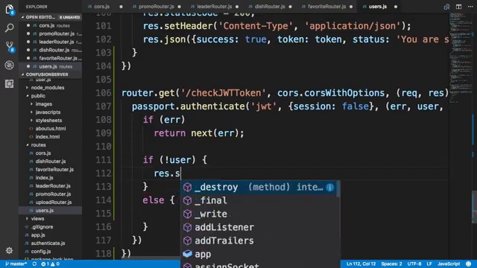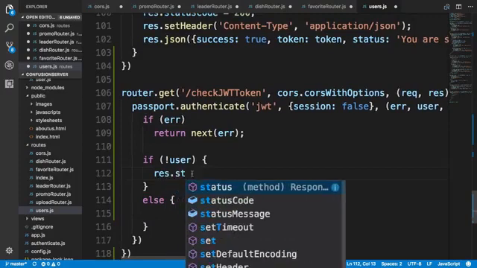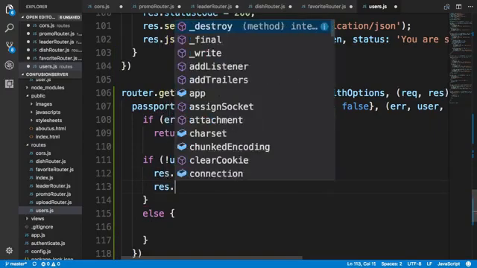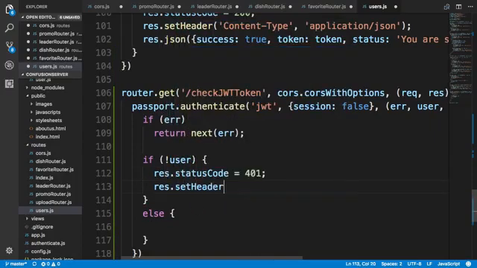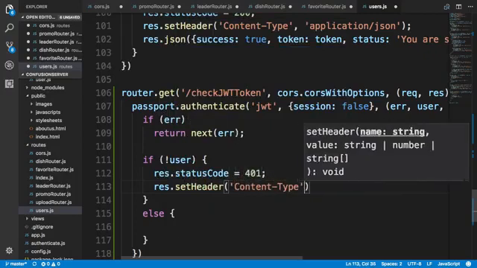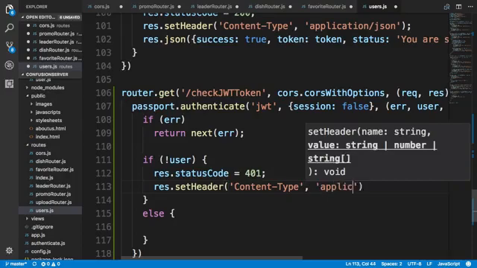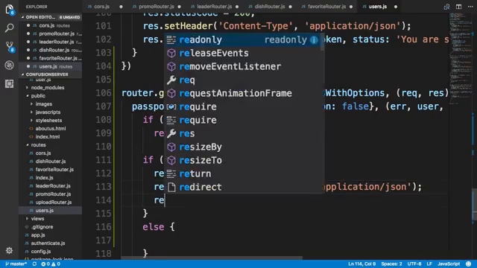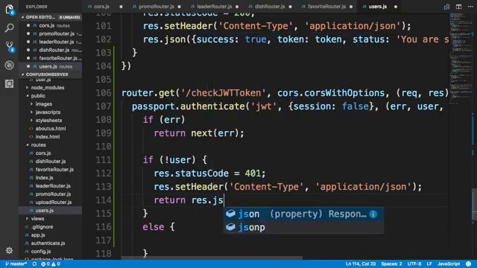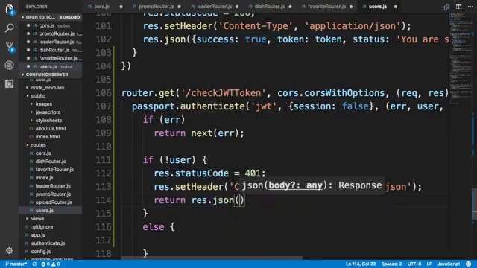So at this point, we'll send a res with the status code of 401, so unauthorized, set header, content type, application JSON, and then we'll return res.json.